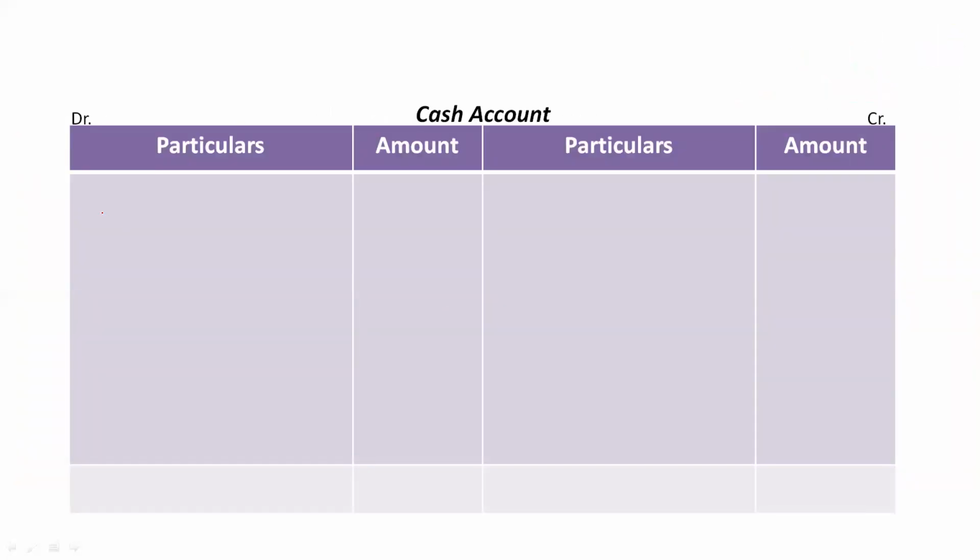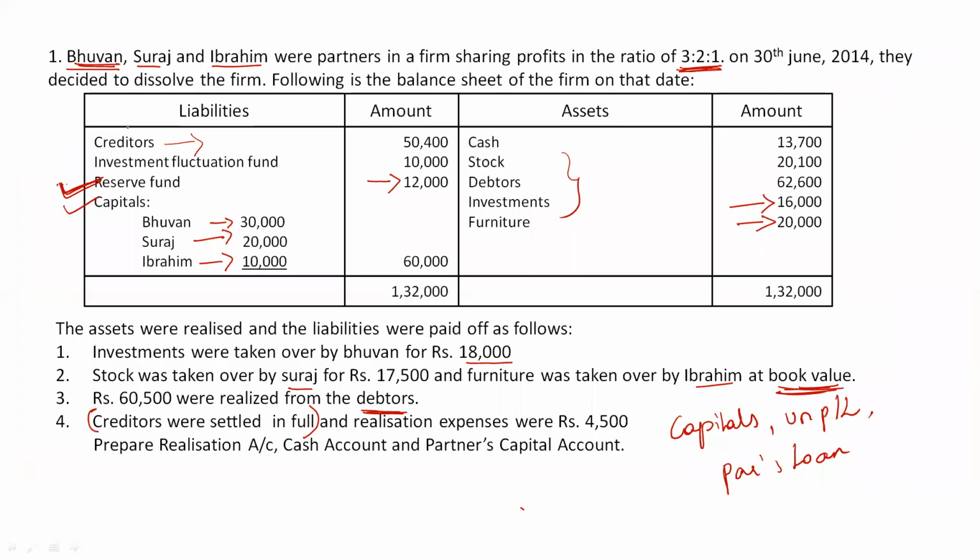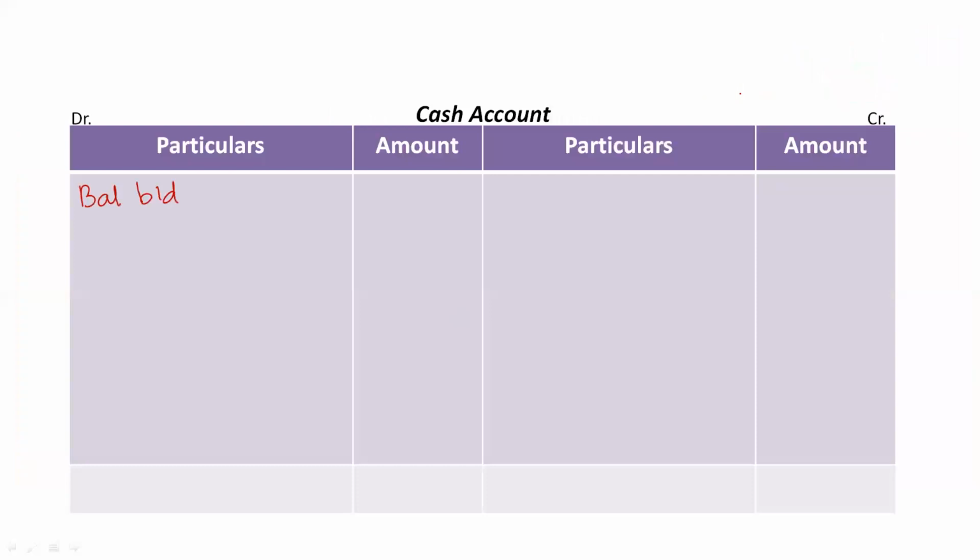Always, cash account starts with the balance brought down or opening balance of cash which is given in the question. In this question, the opening balance of cash given is rupees 13,700. Because cash is our asset, for every asset the opening balance will be on the debit side. So that is why 13,700 rupees. Now from here the process is very simple.